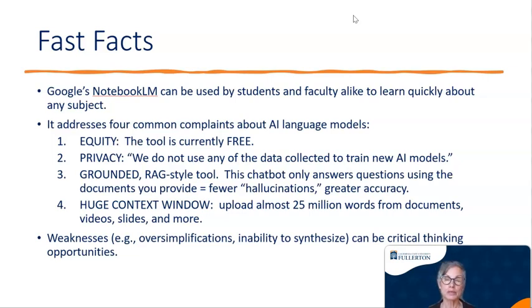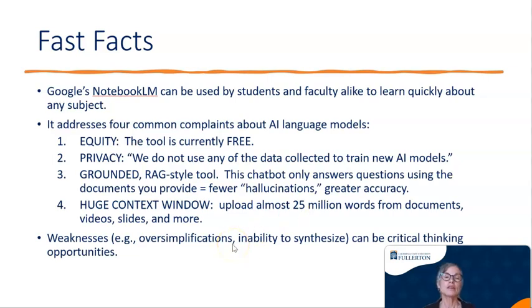This tool is grounded. It's a RAG-style tool, that's Retrieval Augmented Generation. So this chatbot can only answer questions based on materials that you give it. This means that you're going to get fewer hallucinations and greater accuracy as you ask questions about the materials that you have uploaded. It has a huge context window. You can upload almost 25 million words. It's about 50 documents that can include videos, slides, PDFs, and other kinds of documents.